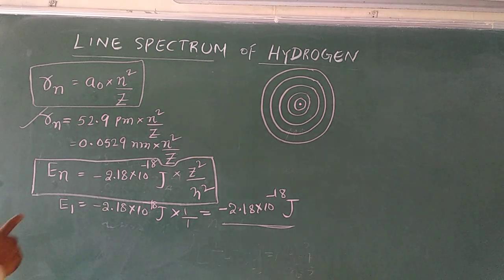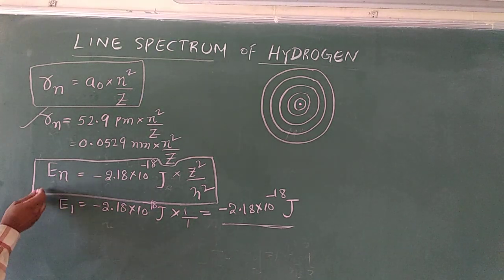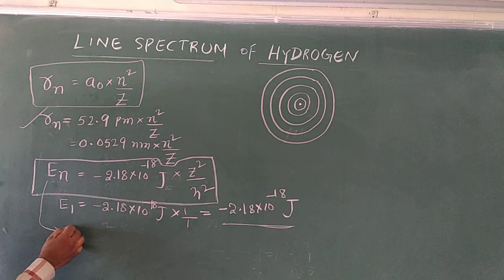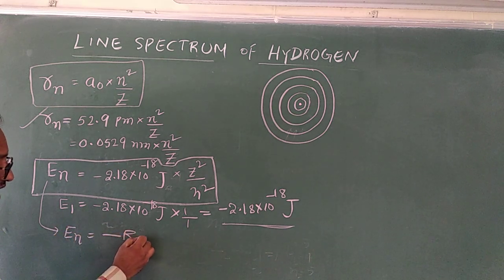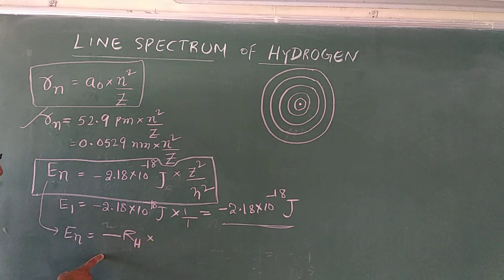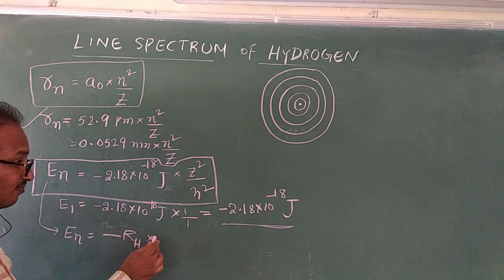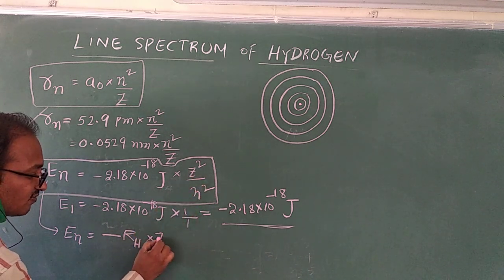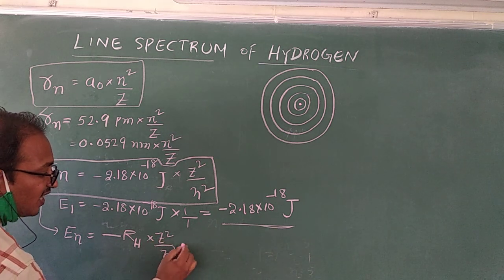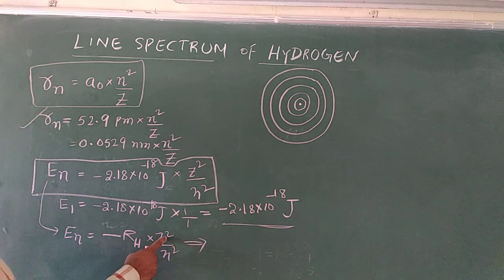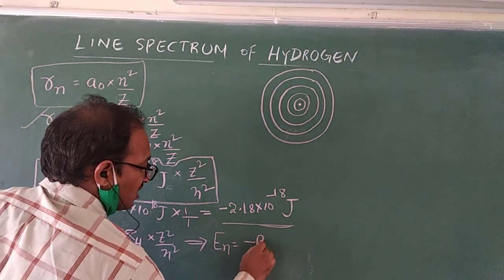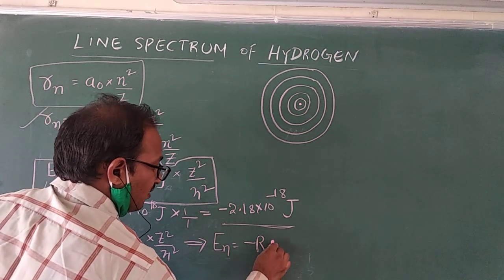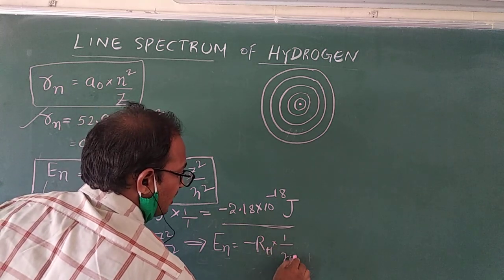So here, this I will modify a little bit. En equals minus RH into Z square by n square. For the hydrogen atom, Z value is 1, so En equals minus RH into 1 by n square.